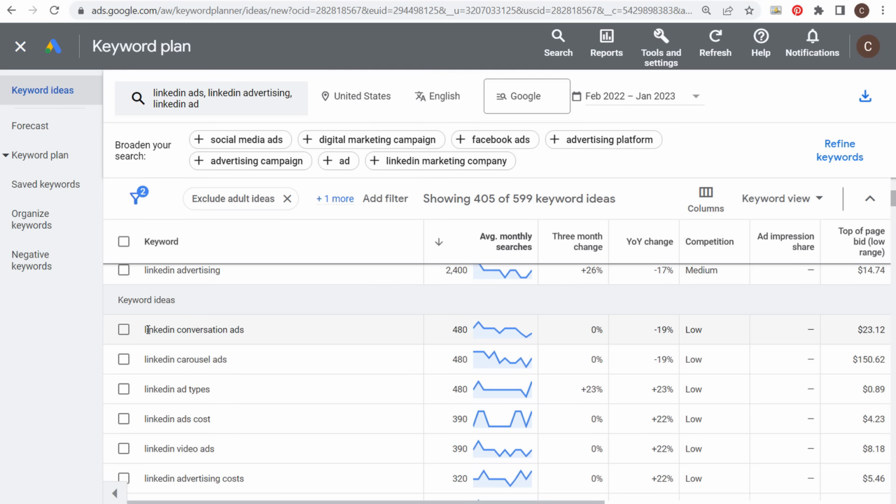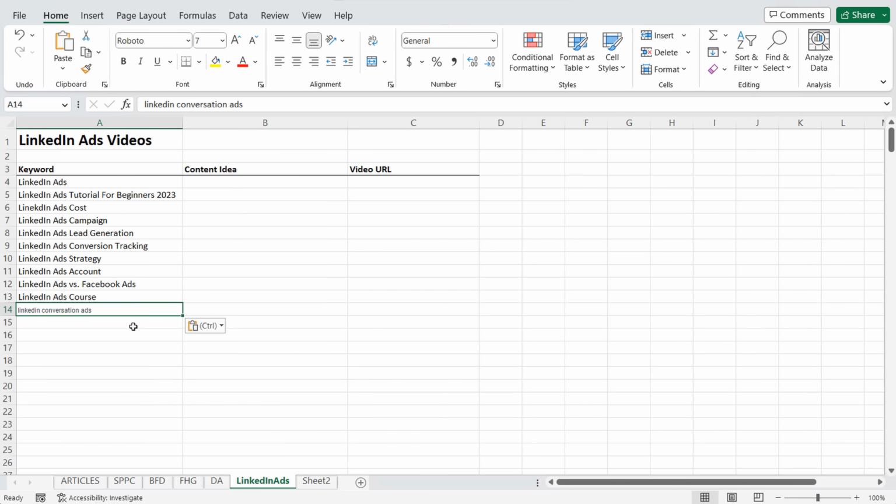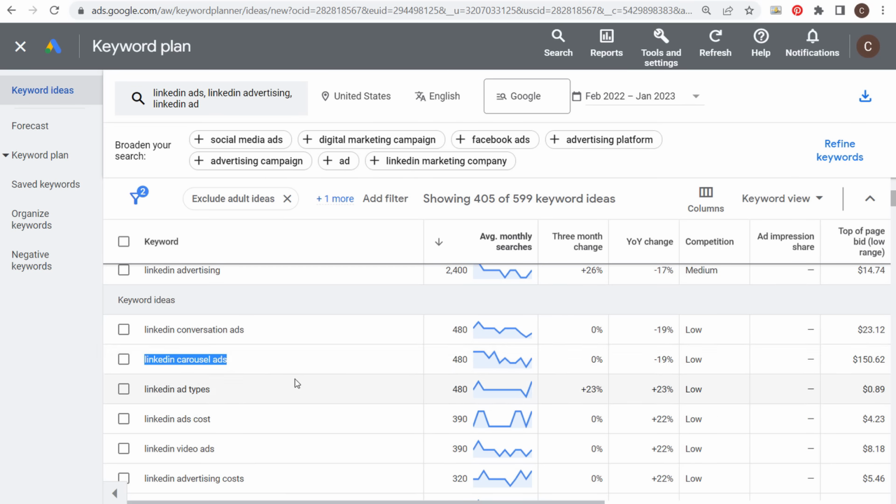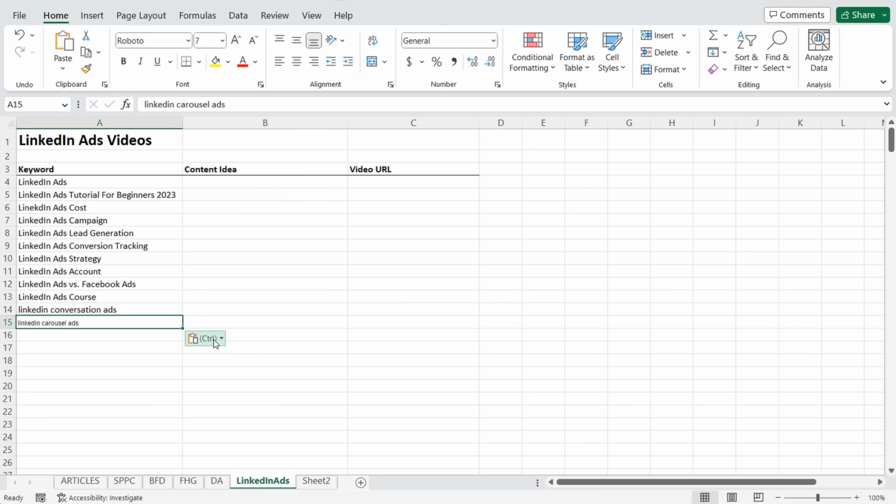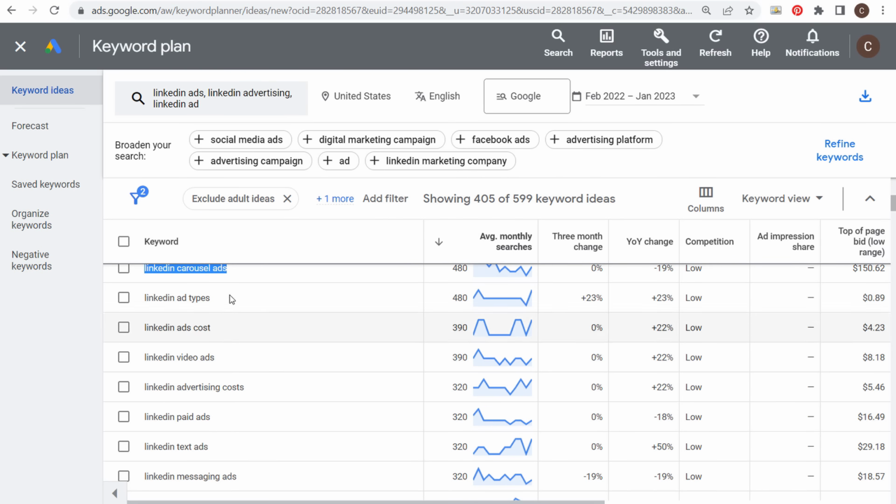And basically what I'll do is I'll just take keywords like LinkedIn conversation ads, carousel ads, LinkedIn ad types, come over here and just paste some of these different keywords here. So we have conversation ads. We'll come back over here to the keyword planner. We'll copy carousel ads. And you just want to keep on doing this and keep adding more and more keywords directly to wherever you are planning to save all of these different keywords and coming up with all of your different content ideas. So as we keep coming over here, I have ad types.